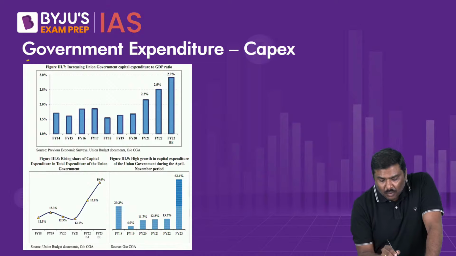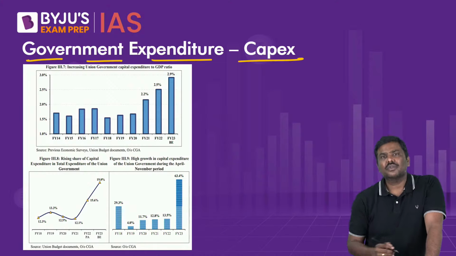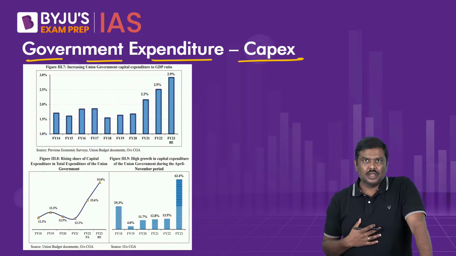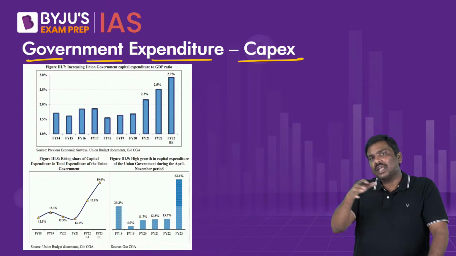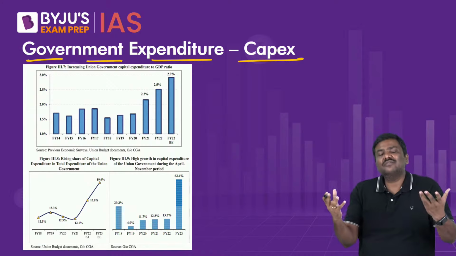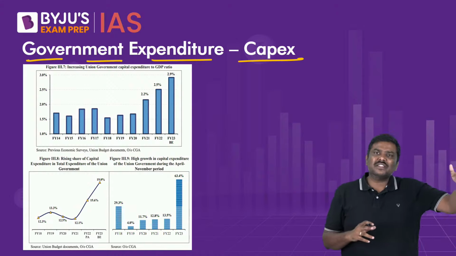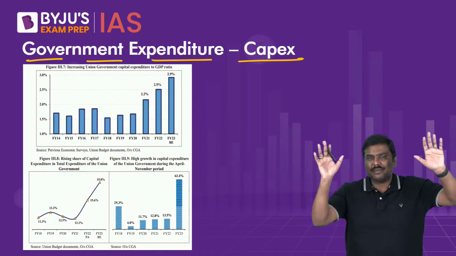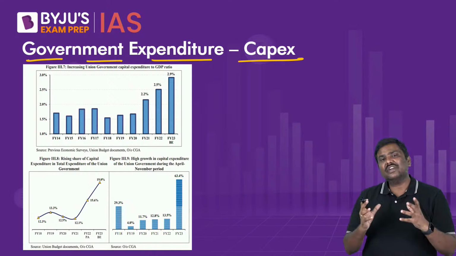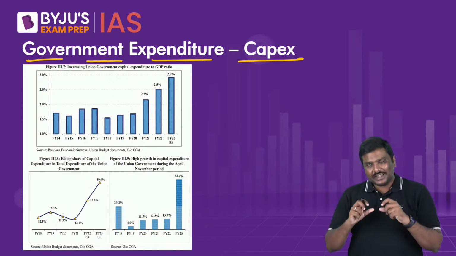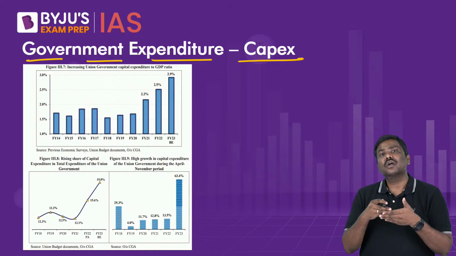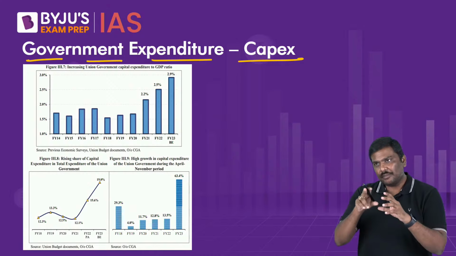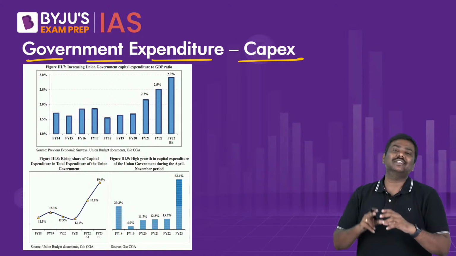Next, what about government expenditures? The government will spend money both under the revenue head as well as the capital head. That's factual information for you. But specifically, it is the capital expenditure which is very important to gauge the focus of the government to promote growth in the economy.